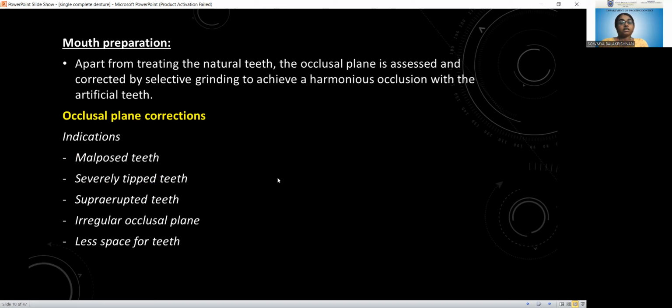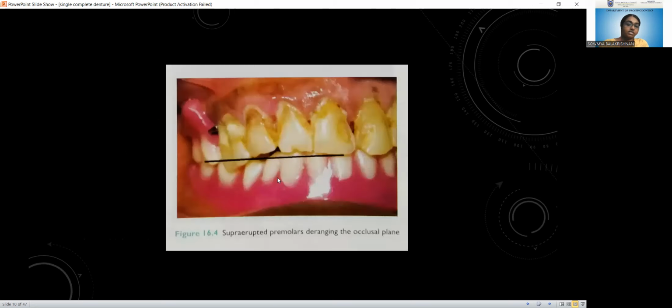So there is a chance for supra-eruptions of the teeth, and the occlusal plane needs to be assessed and corrected by selective grinding in order to get a harmonious occlusion with the artificial teeth. So these are the cases in which we need occlusal plane correction: malposed teeth, severely tipped teeth, supra-erupted teeth, irregular occlusal plane, and less space. When there is less interocclusal space for the teeth, we need occlusal corrections. So in the figure, you can see supra-erupted premolars, which are deranging the occlusal plane.